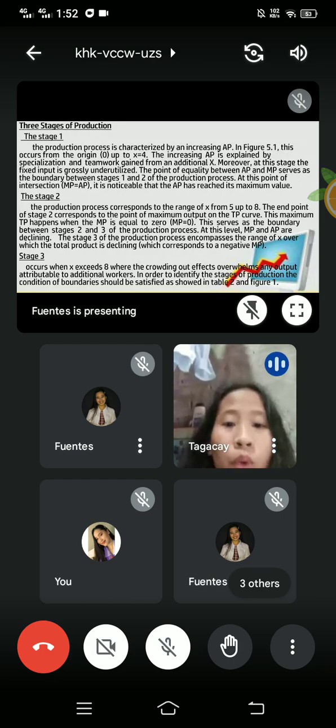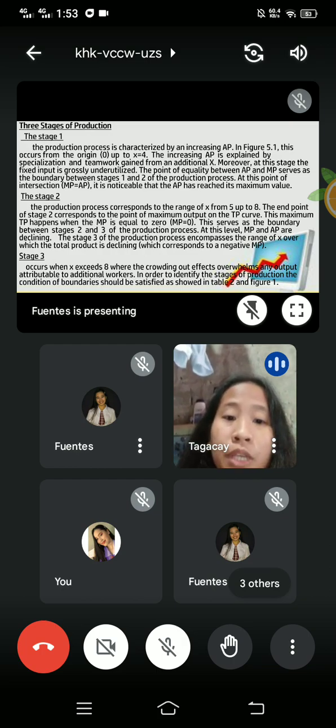So in stage 1, the curves are increasing and positive. The second stage is the period where marginal returns start to decrease. Each additional variable input will produce additional units at a decreasing rate.